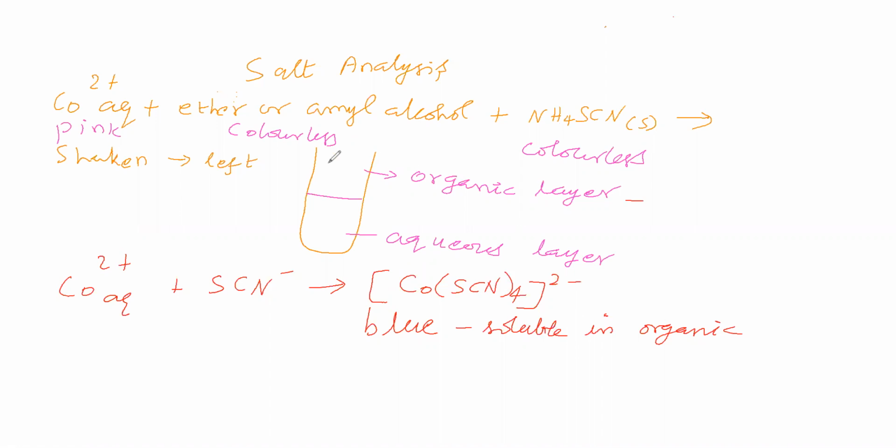So the organic layer appears blue in color.